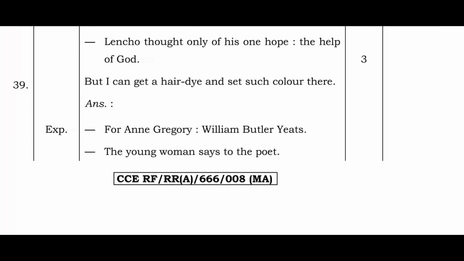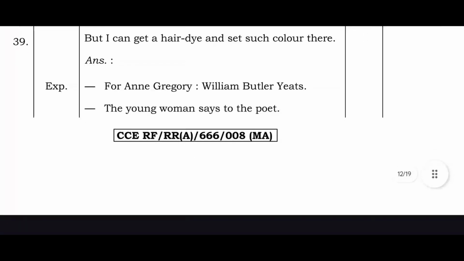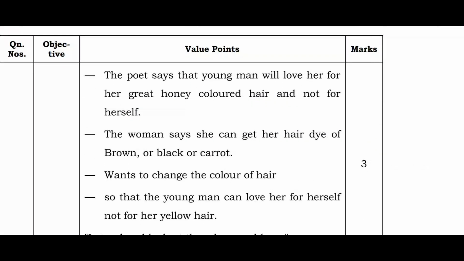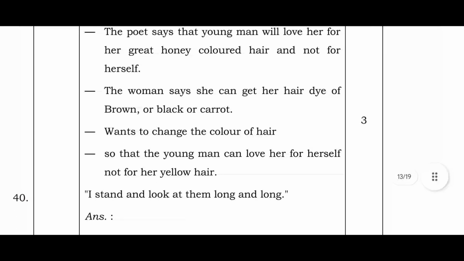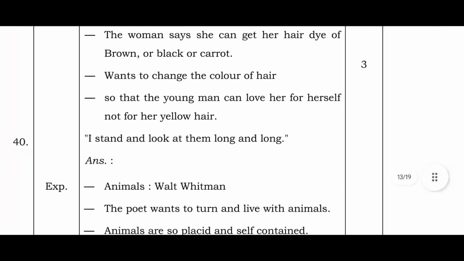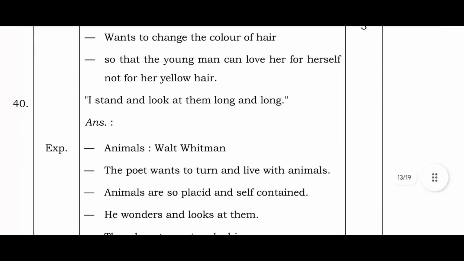"But I can get a hair dye and set such color there." For Anne Gregory, William Butler Yeats. The young woman says this to the poet. The poet says that a young man will love her for her great honey-colored hair and not for herself. The woman says she can get her hair dyed brown or black or carrot. She wants to change the color of her hair so that the young man can love her for herself, not for her yellow hair.